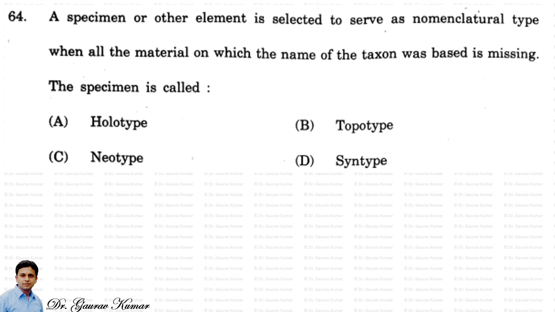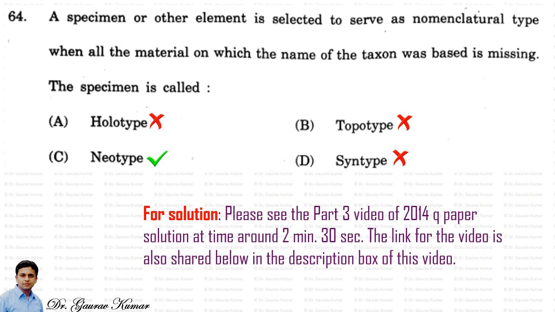Next question, a specimen or other element is selected to serve as nomenclature type when all the material on which the name of the taxon is based is missing. The specimen is called a neotype, C option. For the solution, please see the part 3 video of the 2014 question paper. The solution is at around 2 minutes 30 seconds. The link for the video is also shared below in the description box of this video.